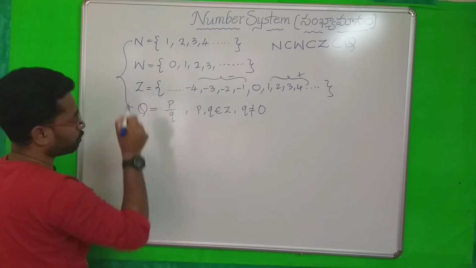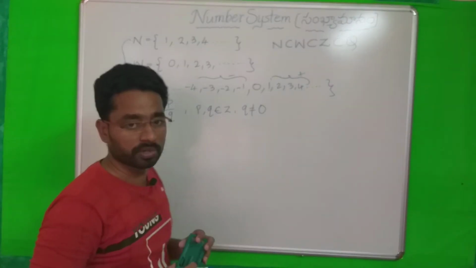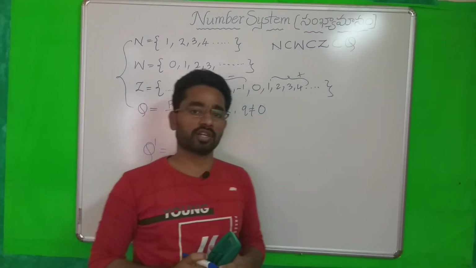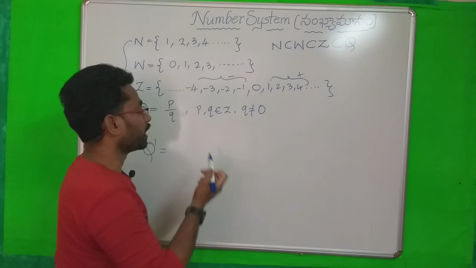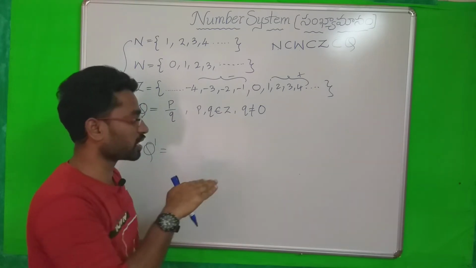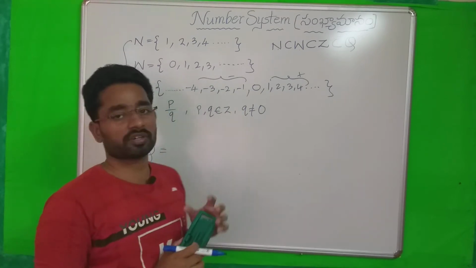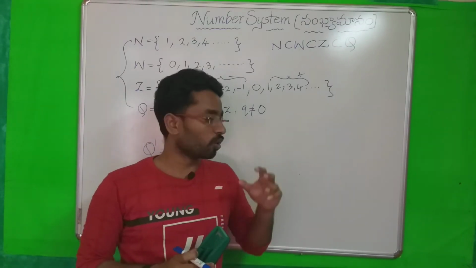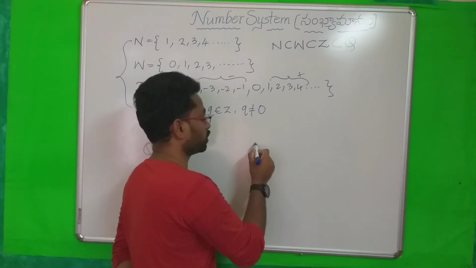One more different family is there, it is a single type, that is called irrational numbers. So what are the irrational numbers? A number which cannot be expressed in the form of p by q, and it has a different definition. The decimal expansion of an irrational number is non-terminating and non-repeating. You need to understand non-terminating and non-repeating.